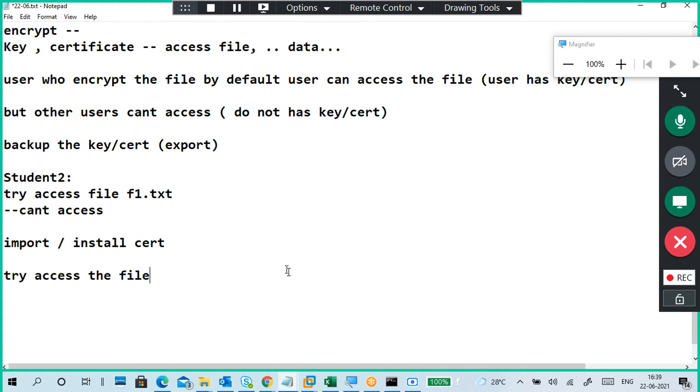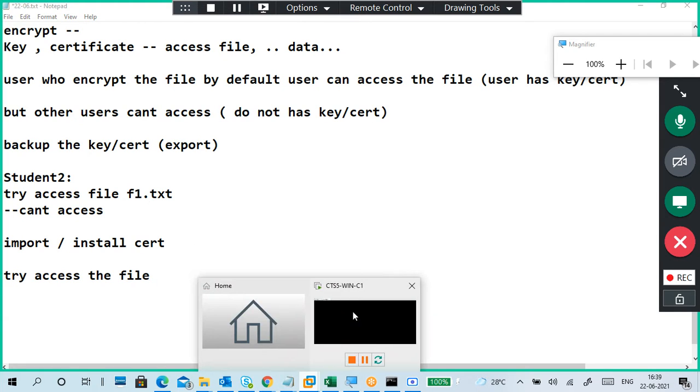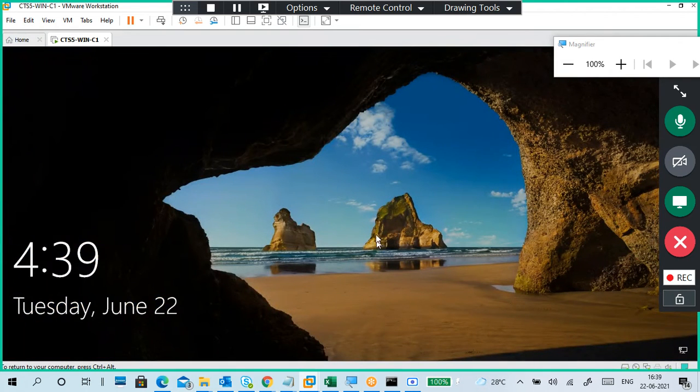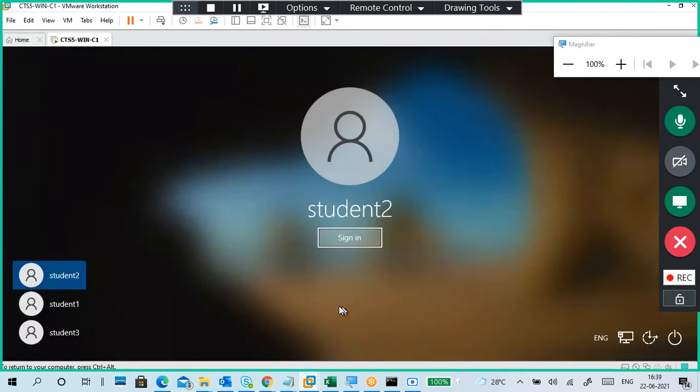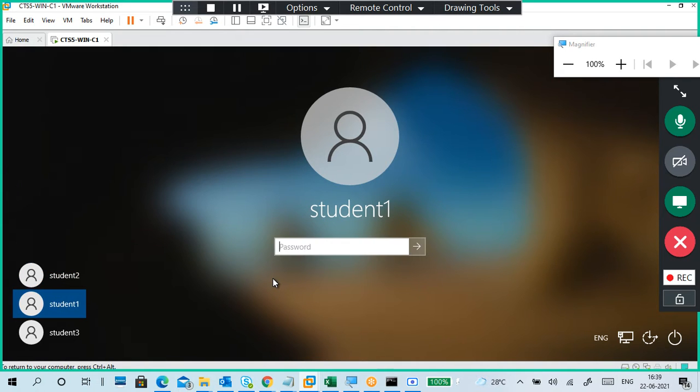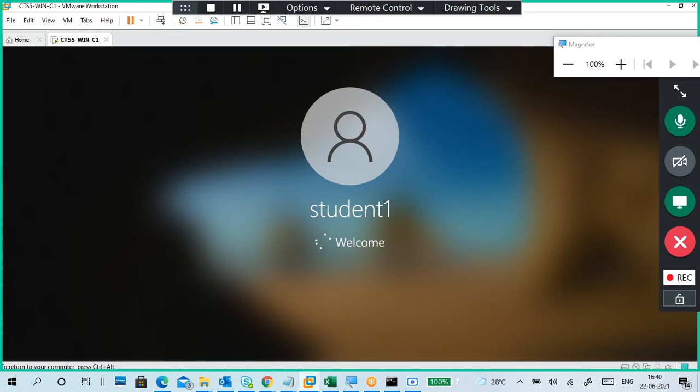How do you do it? I will show you once. I have to log in as student one. We can use either side, student one and student two, or student two and student one. But when you do it from student one and access with student two, it always feels good.